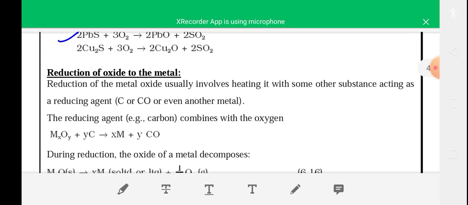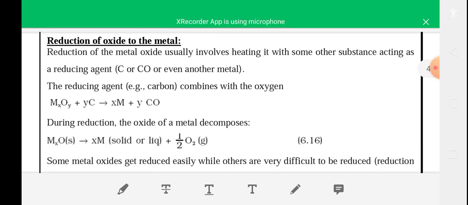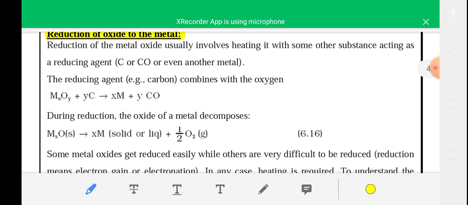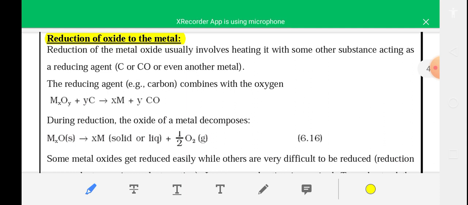Okay, and the next step of extraction of metal, which is most important, is reduction of metal oxide. After calcination and roasting, the metal ore is converted into oxide form, and in the next step you have to convert the metal oxide into metal. So this is known as reduction of metal oxide into metal.